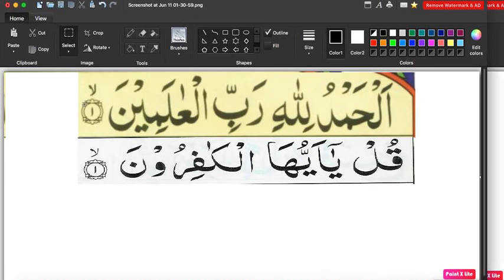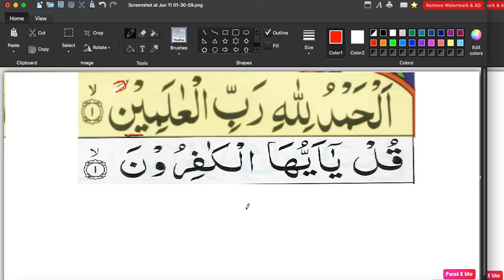Next two signs we are going to talk about: if the last letter has fatha, kasra, dhamma or any sign as I explained before, and the second last letter has sukoon, then you have to pronounce the last letter as it is, just pronounce the last letter sound. If we change it into sukoon, the last letter fatha is not going to make any problem, because it's going to stay like that. So Alhamdulillahi Rabbil Alameen, you just have to pronounce the last letter sound.